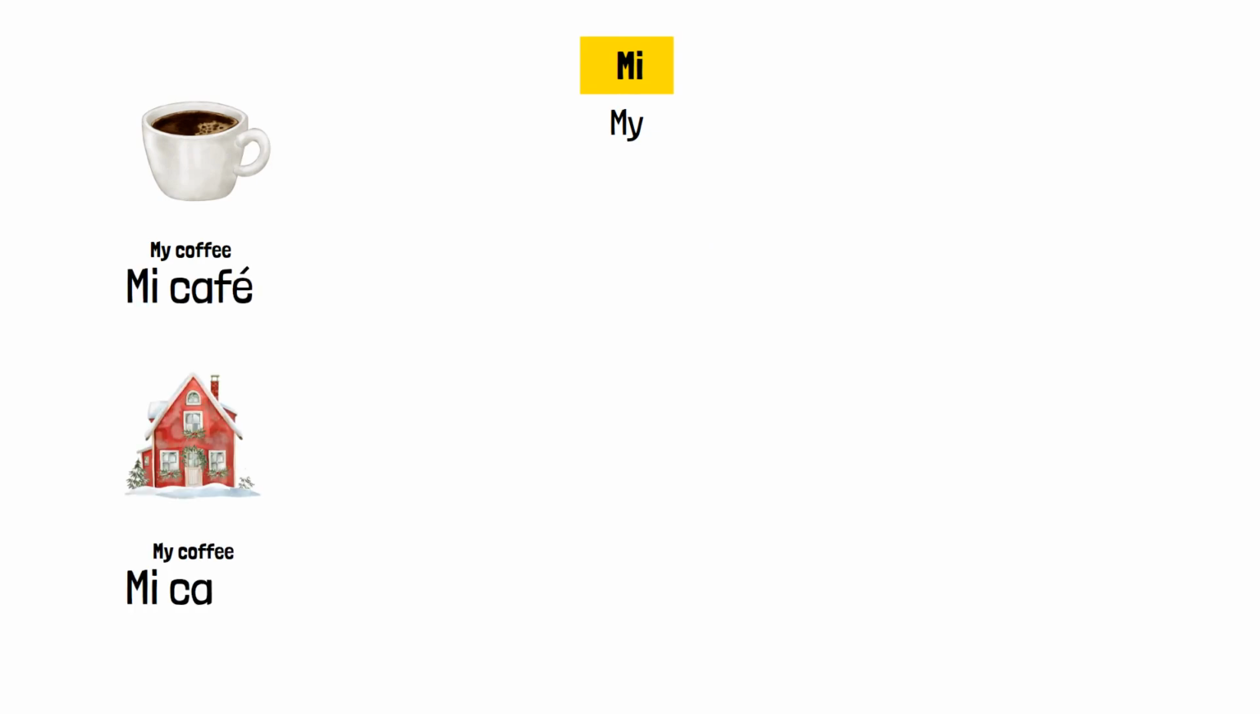Start with mi. This means my. My coffee is mi café. My house is mi casa. Notice mi doesn't change for gender. Whether the noun is masculine or feminine, you use mi. My friend, mi amigo or mi amiga. Same mi for both. But watch what happens with plural.